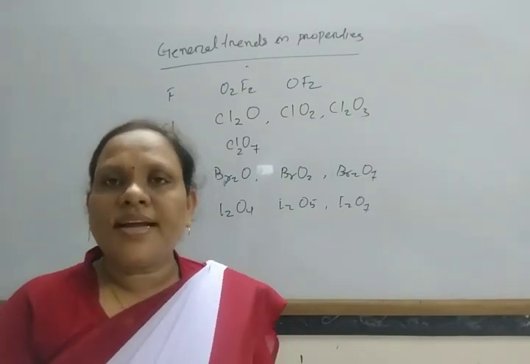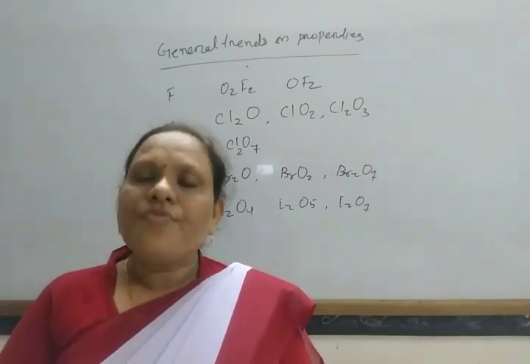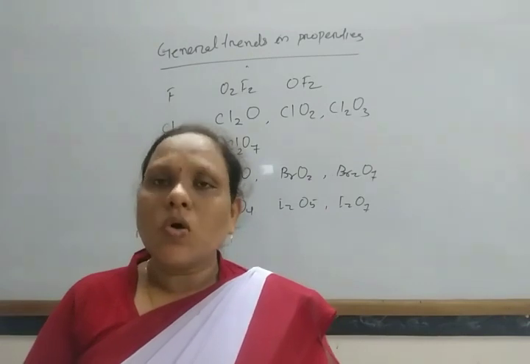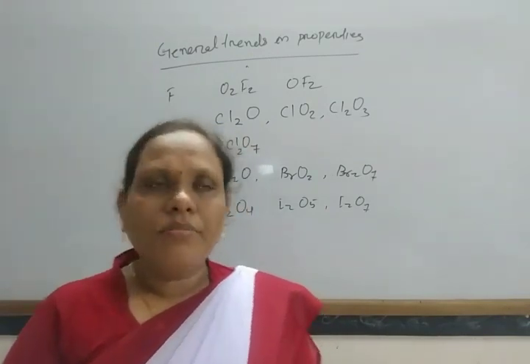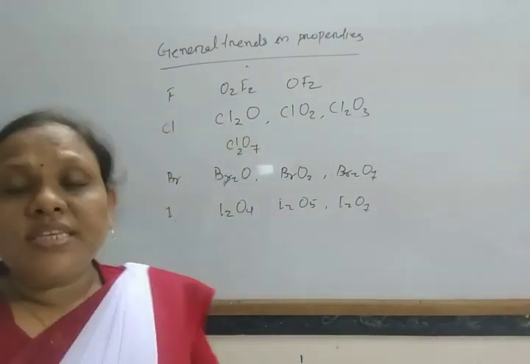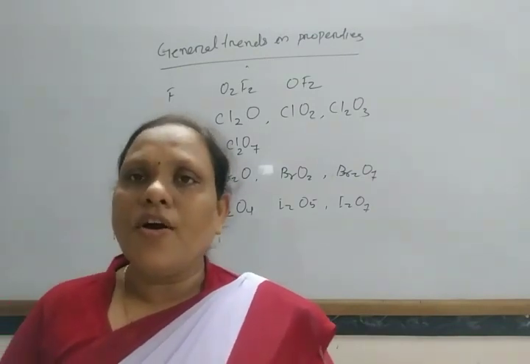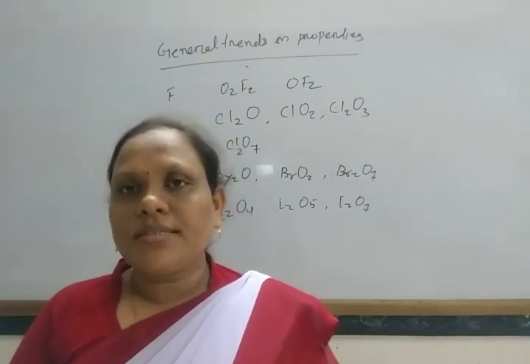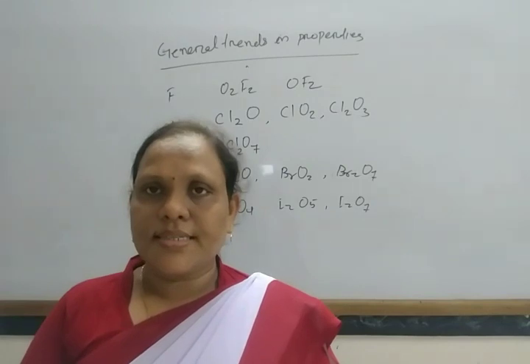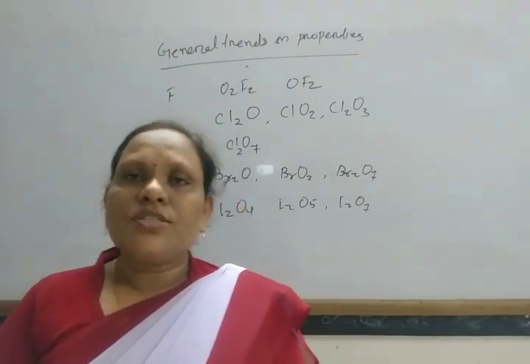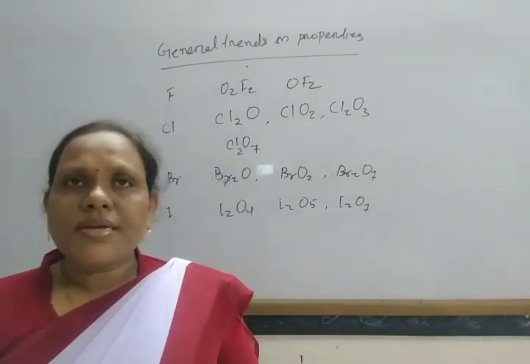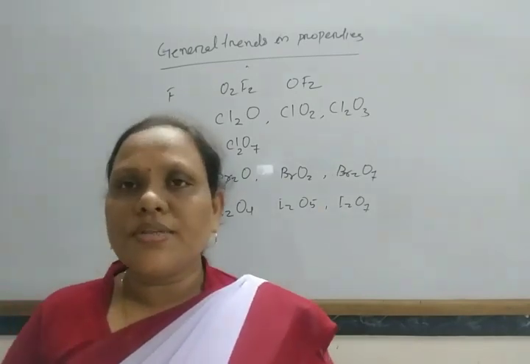When these oxides dissolve in water, they form different oxoacids. With an increase in the number of oxygen atoms, their acidic nature also increases. So these are some physical and chemical properties of halogens.